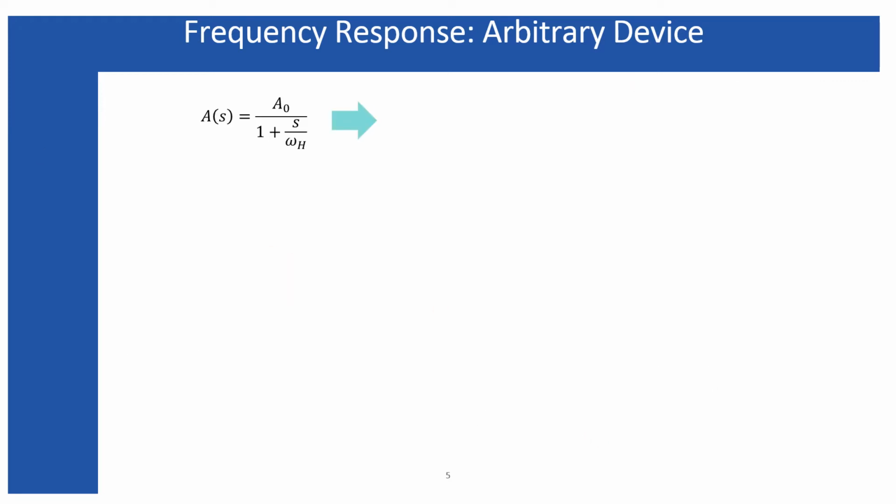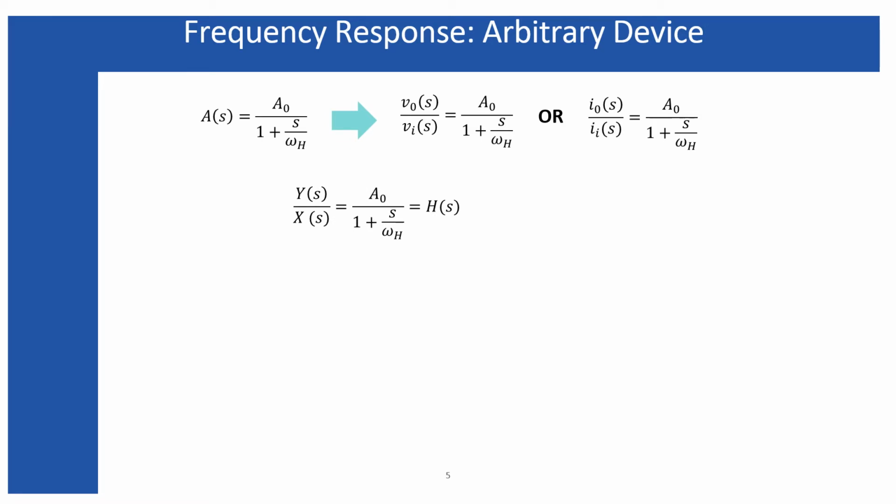This is the expression of open loop gain that I derived in my previous slide. That gain can be for voltage or equally for current. So in general, I am considering that gain as y to x, where y represents the output signal and x represents the input signal. y can be either a voltage or a current, and similarly x can be either a voltage or a current.